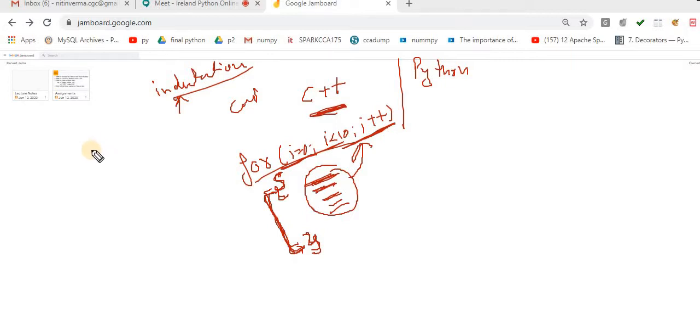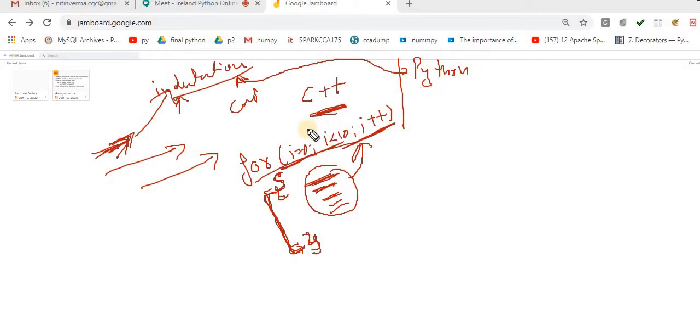Now your teacher says, please do it tab separated, then I will check your code. That tab separated concept is called indentation, and indentation plays an important role inside Python. If I want to do something like this inside Python, the curly braces play a different role.